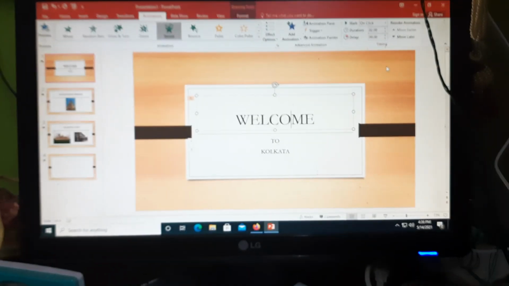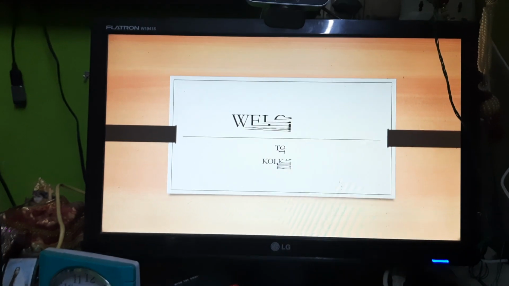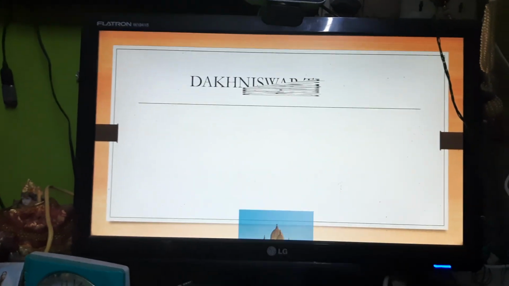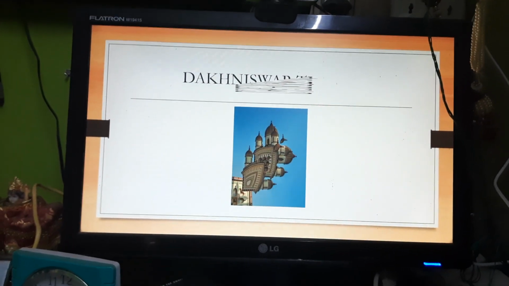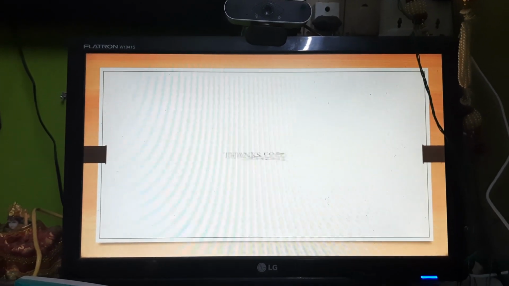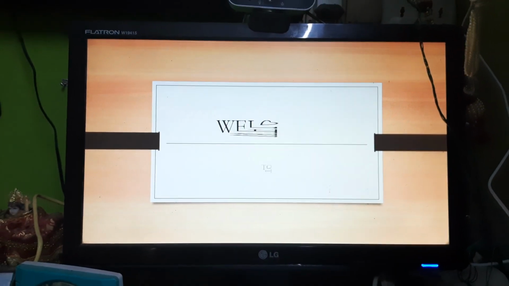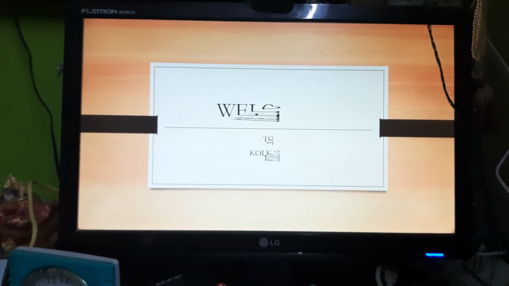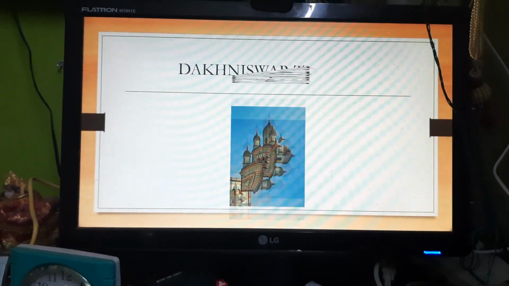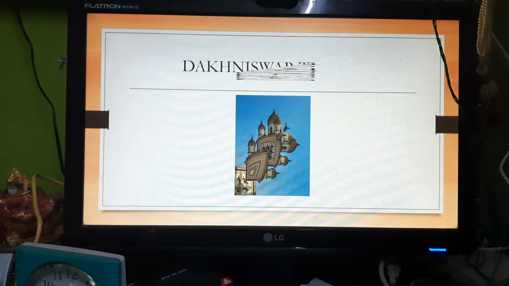Right, now just click on F5. Once you click on F5, see, it's automatically coming over there. Actually there is some graphics problem, so it is coming like this, but originally it will be replaced. Welcome to Kolkata, right? So like this we can go for automatic slideshow as well as animation.